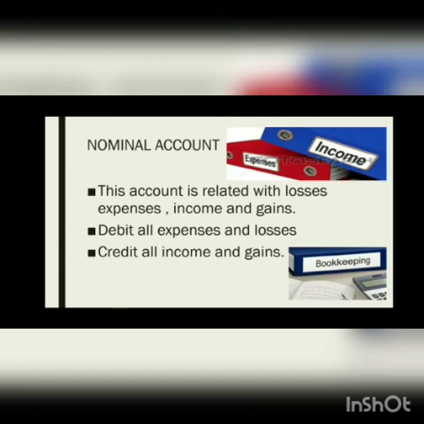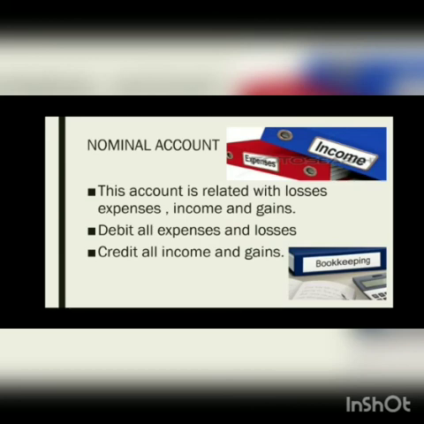I am receiving the goods. I have purchased the goods, so I'm receiving them. So purchase account debit to Ajay account. It's so simple. Whatever the journal entries are, you just need to learn all these golden rules of accounts.